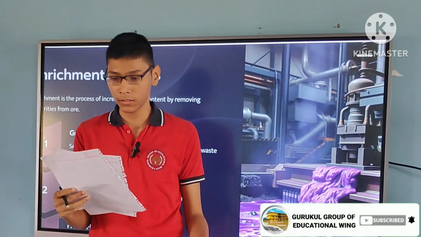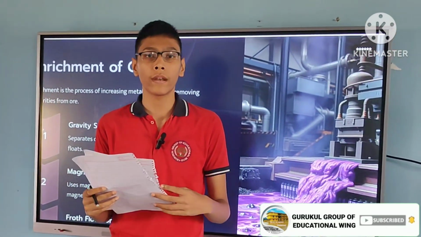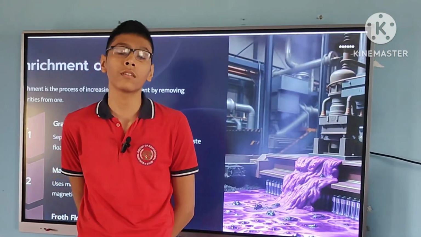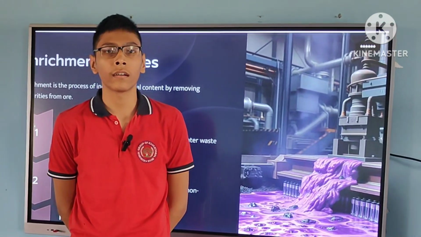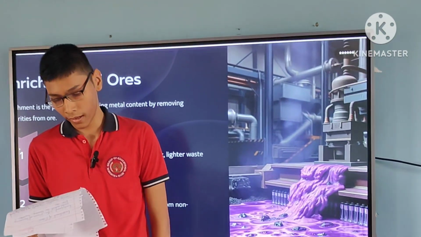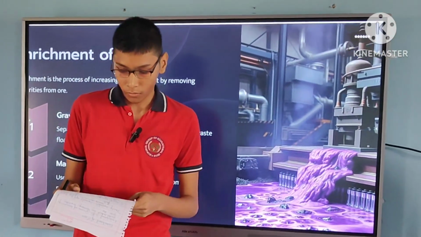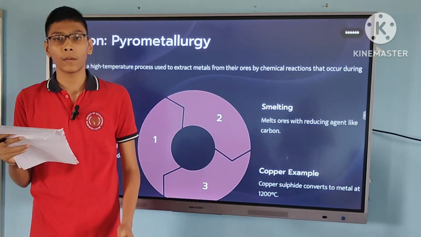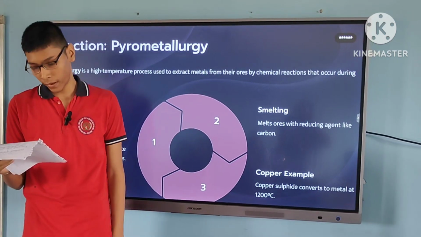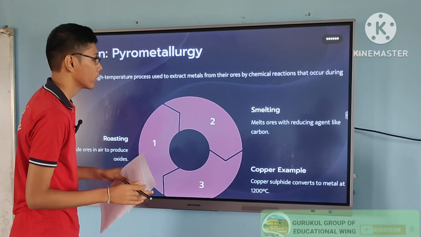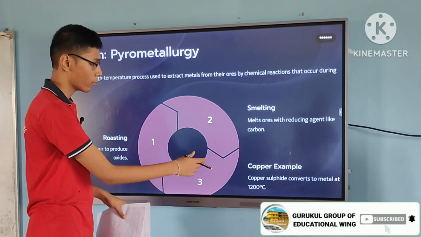So the next topic is enrichment of ores. Enrichment of ores is a process by which we separate impurities from the ore. Some examples of enrichment of ores are gravity separation, flotation, and magnetic separation. Now, what is pyrometallurgy? Pyrometallurgy is a high temperature process by which we separate metals from their ores by chemical reactions that occur during heating. Some processes are roasting, smelting, and a copper example.